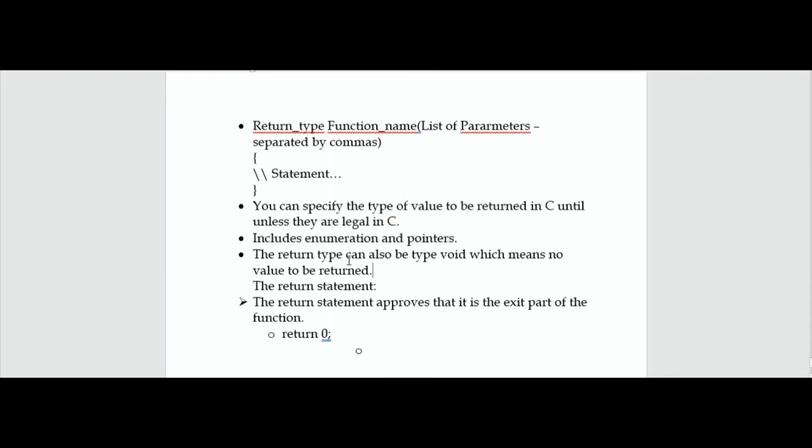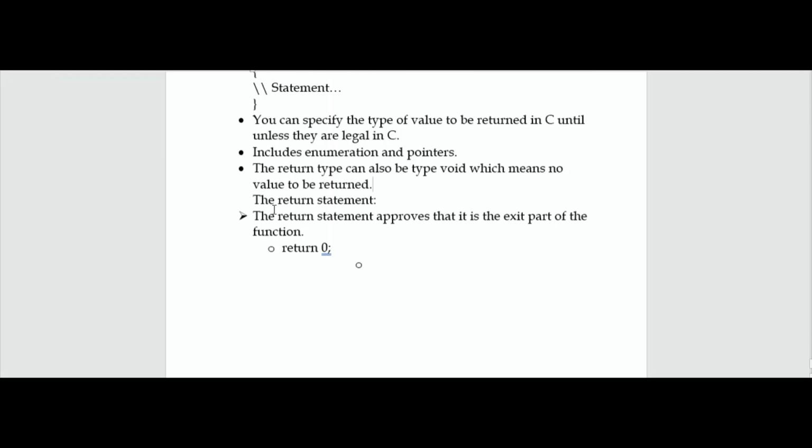The return type can also be void, which means no value is to be returned. The return statement is an exit point of the function. So when we declare the return statement, it is a full stop to a function or to our code.